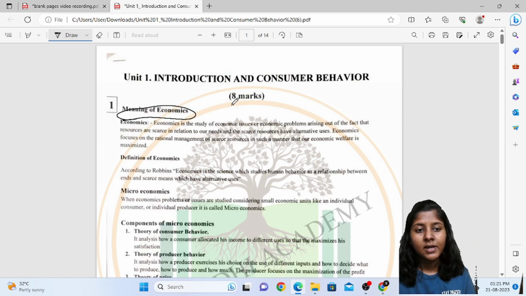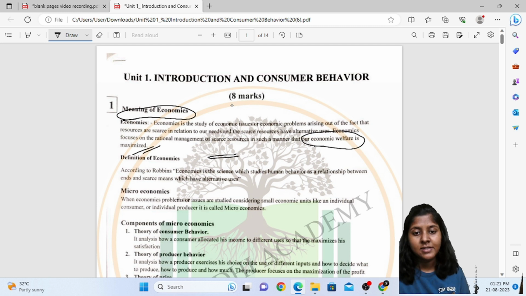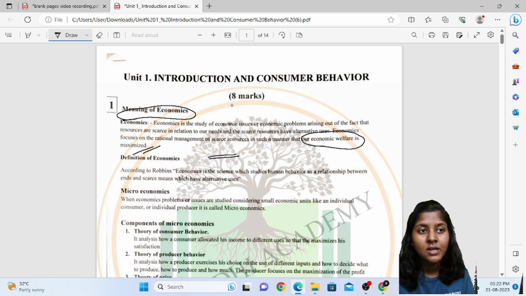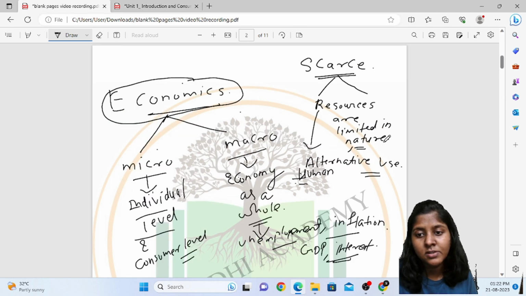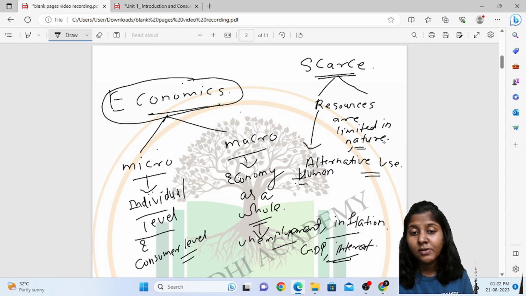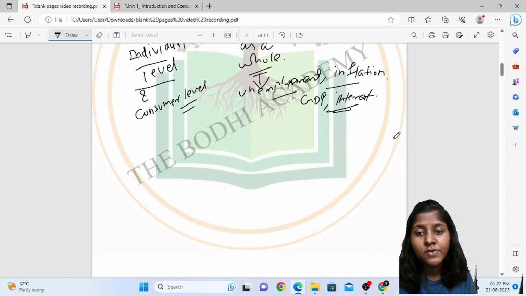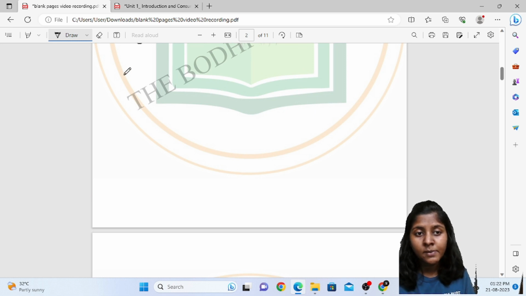Okay, so as I said, economics focuses on the rational management of scarce resources, and the main motive of that is that economic welfare is maximized. And according to Robbins, he has defined economics as a science which studies human behavior as a relationship between ends and scarce means which have alternative use. So as I said, all the resources have got some alternative use, and also human wants are unlimited here. So we should use all the resources in a proper manner.